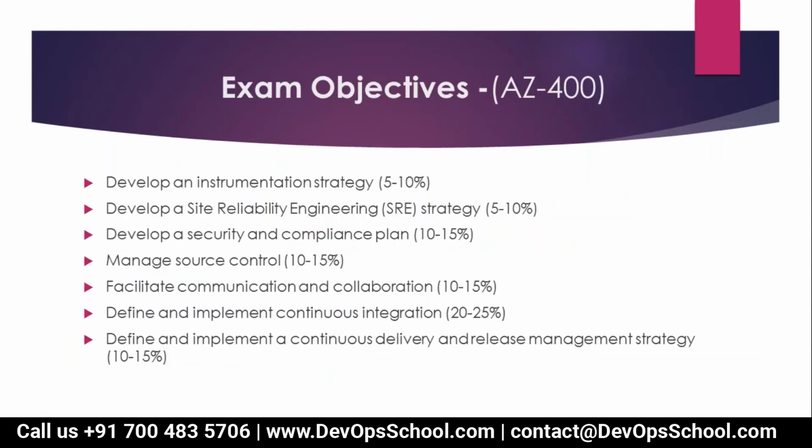Now, the exam objectives. The first one is to develop an instrumentation strategy, which covers 5 to 10%. Let me explain what instrumentation means. Say you are going to start a new project, or join a new team, and you want to implement DevOps.